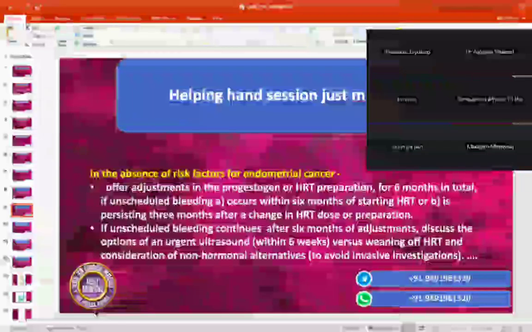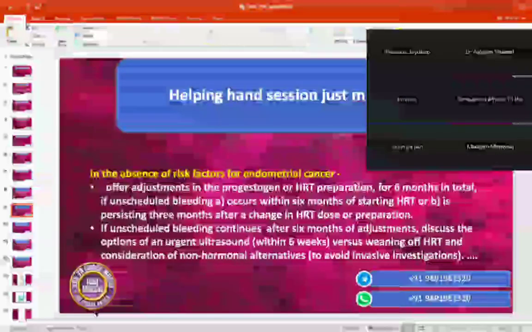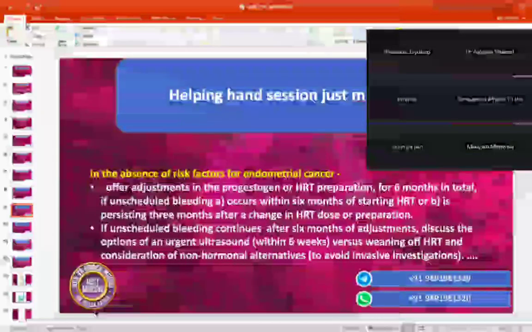Miss Sarah, as you have no risk factors and you have been 5 months on the HRT, we'll offer you some adjustments in this hormone preparation, and after that we'll assess you again after 3 months. If after 3 months the problem still persists, we can offer you another adjustment in the dose, and then reassess you after another 3 months.